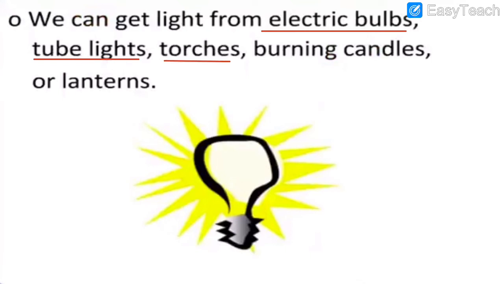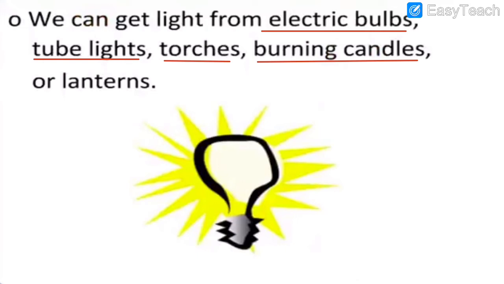Torch, there is also a torch in a mobile phone. Nowadays we have torches, and a torch is movable. You can take that torch anywhere you want to go. That can also give you light. Burning candles, sometimes when there is no electricity, we burn candles. Even on birthdays we burn candles, right? That also gives us light.